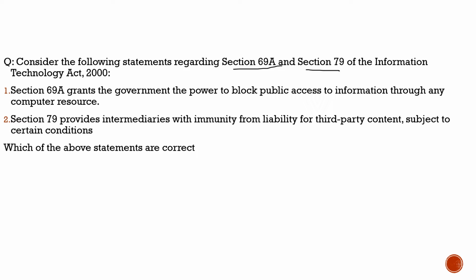Usually content would be blocked through Section 69A, but recently it has been changed, and now Section 79 has been introduced.